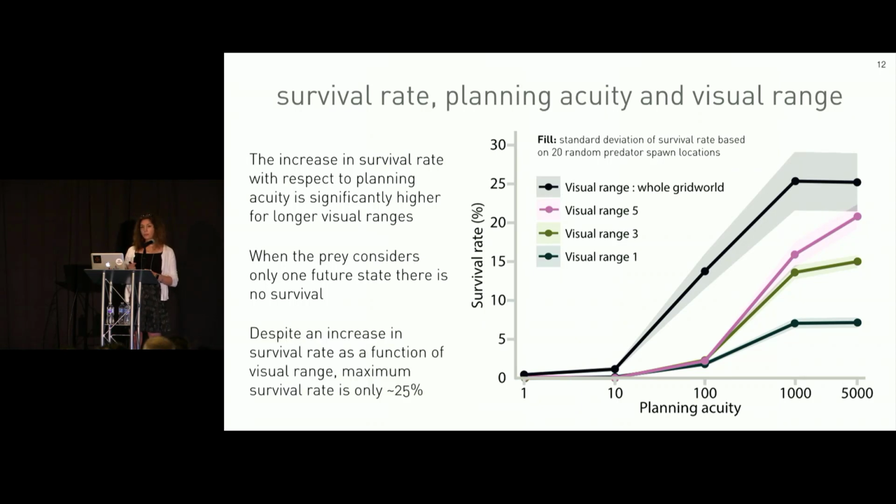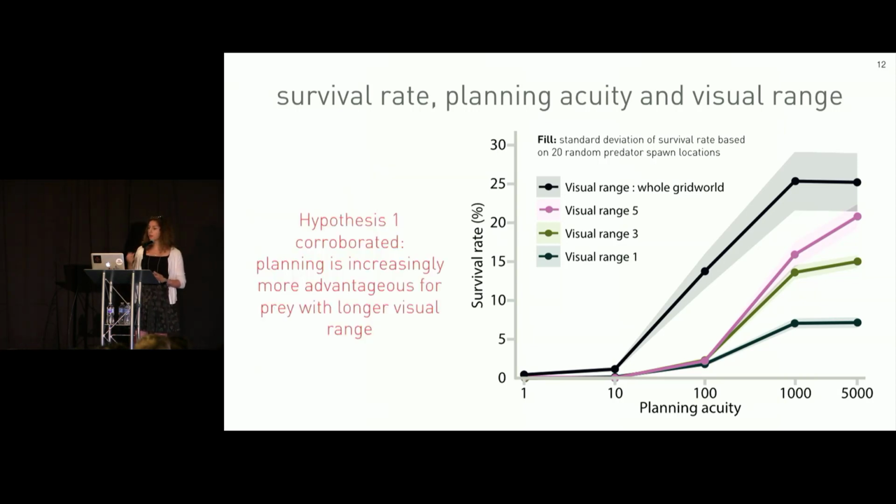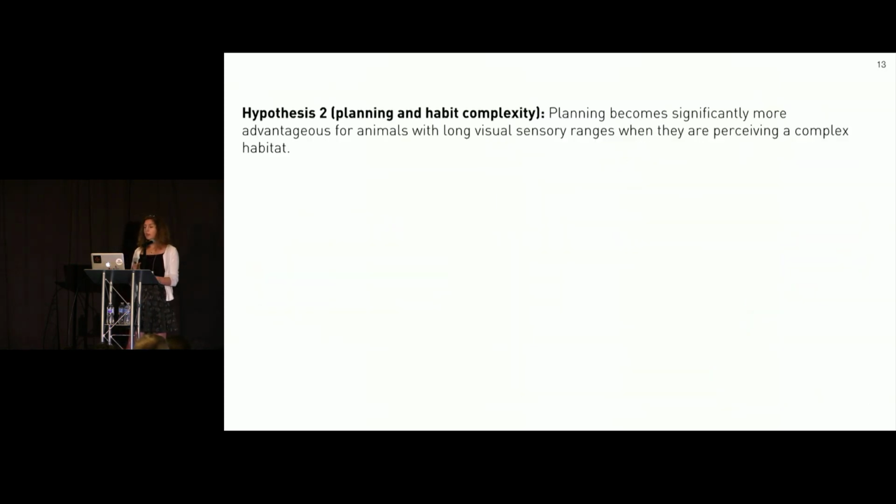Despite an increase in survival rate as a function of visual range, maximum mean survival rate is only about 25%. But our initial hypothesis is corroborated even in such a simple setup. Planning is significantly more advantageous for prey with longer visual ranges. So far, we have considered a very simple environment and an agent with varying visual range acting in this environment.